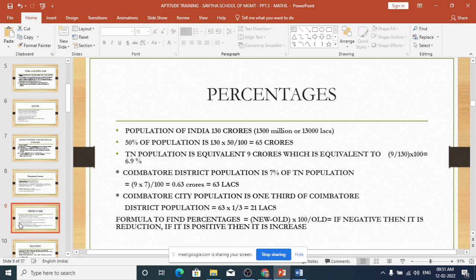So population is 130 crores. 50% of population means what? How much will it be? Half of 130. That will be 65 crores. So when somebody says 50%, it is half of this. Then, out of the total population, Tamil Nadu's population is 9 crores. So what is the percentage of Tamil Nadu population, which is equivalent to how many percent of the total Indian population?